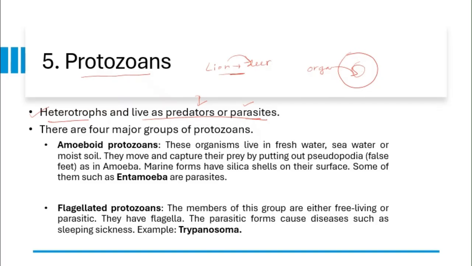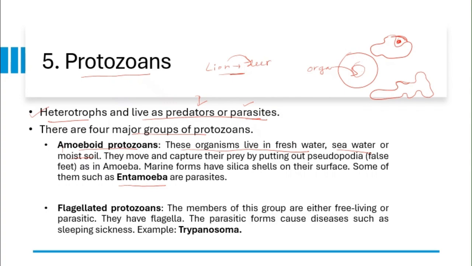There are four major groups of protozoans. First one is amoeboid protozoans. The name itself suggests that it is like an amoeba. These organisms live in freshwater, seawater or moist soil. They move and capture their prey by putting out pseudopodia like amoeba, like this, and they put out pseudopodia like this, and they capture the prey and engulf like this. As in amoeba, marine forms have silica shells on their surface, some of them such as Entamoeba. So example for amoeboid protozoans is Entamoeba.